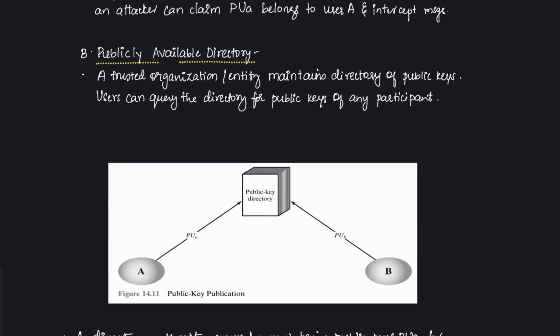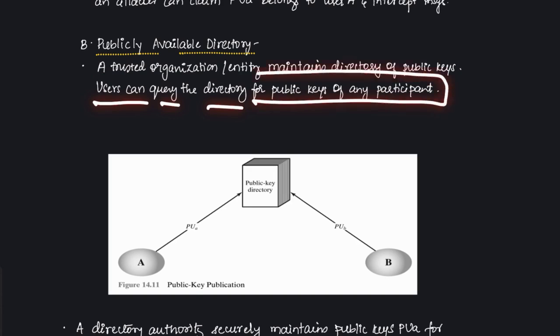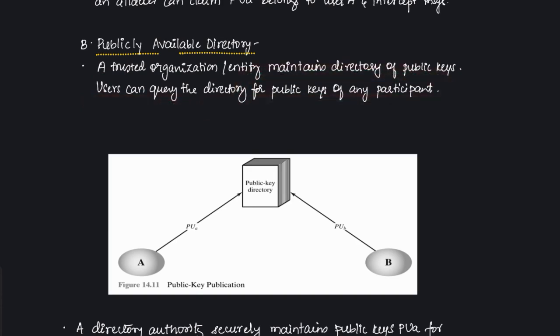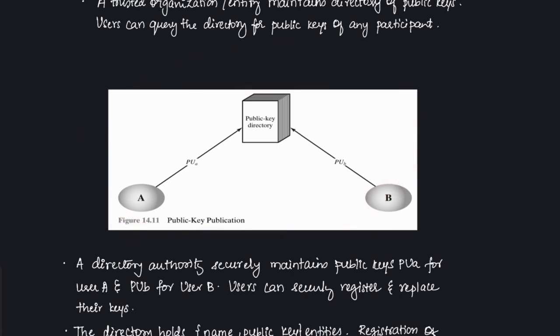Next, a slightly better scheme is the publicly available directory. A directory means something which keeps a record of certain things. It is a trusted organization or entity which maintains a directory of public keys. Users can query the directory for the public key of any participant. Here in this figure, the directory authority securely maintains the public key of PUA and the public key of PUB for user A and user B.